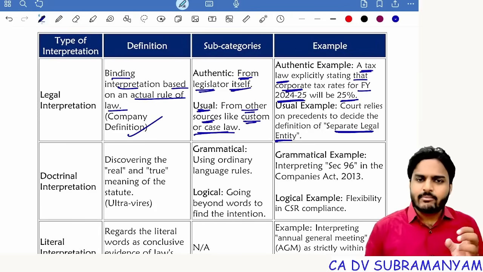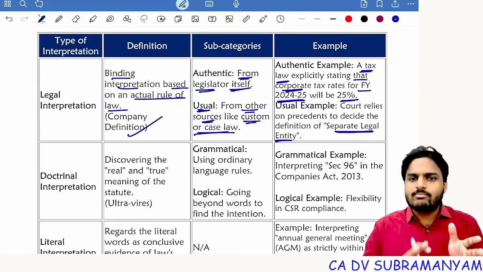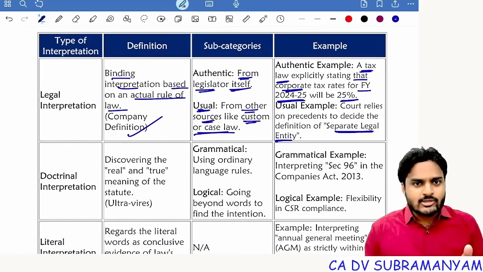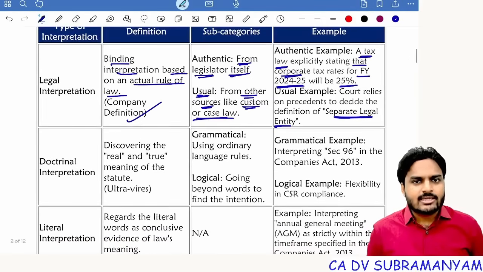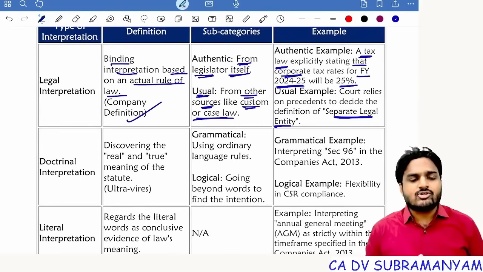Company is separated from its owners. Act of company, company is liable. Act of members, members are liable. Act of company, members are not liable. Getting my point, students? So, legal interpretation subcategories to authentic, usual. Authentic from law itself. Usual from other sources like customs or case laws.